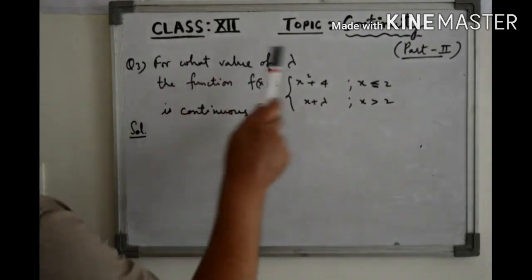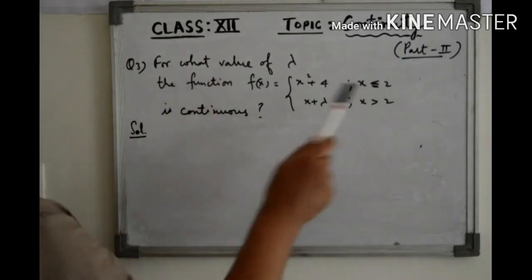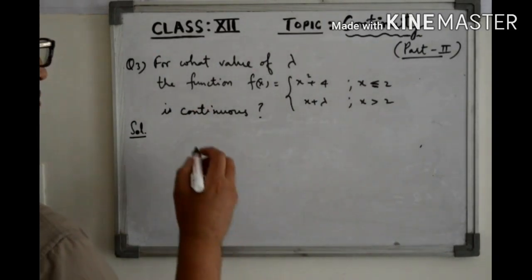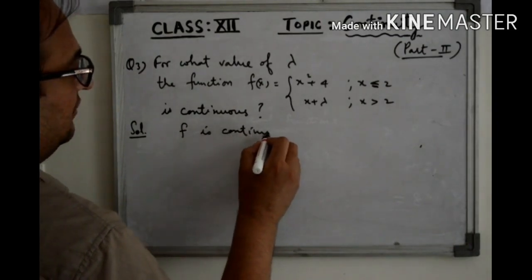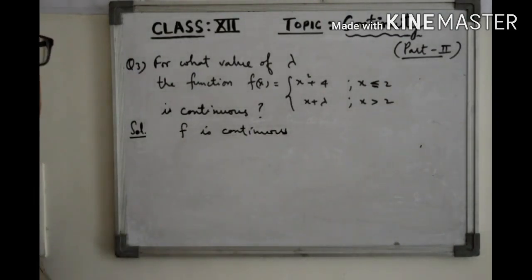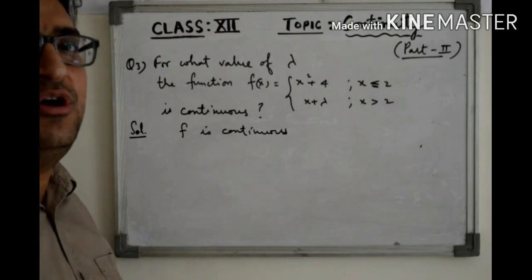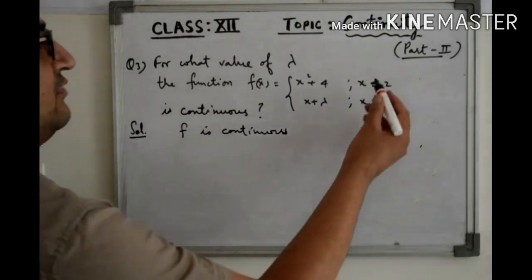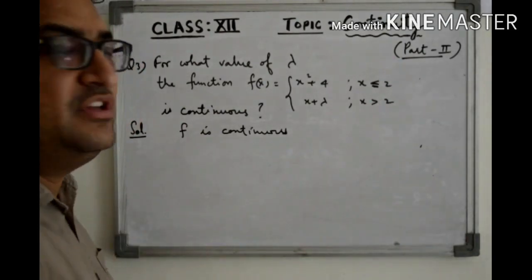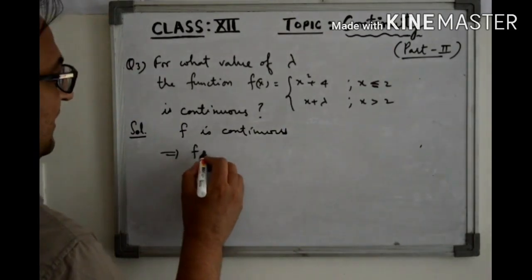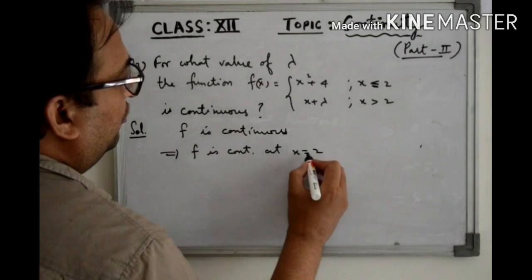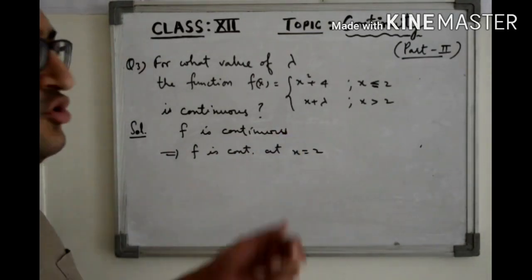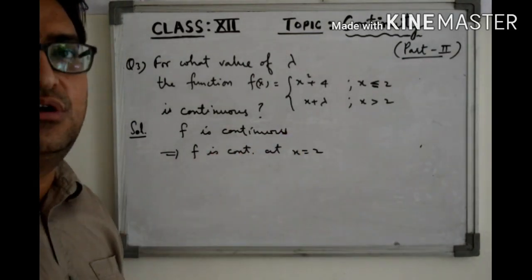You have to find the value of lambda such that the function is continuous. So f is continuous, it means f is continuous at every point of its domain. x equal to 2 also belongs to the domain of this function, so this implies f is continuous at x equal to 2.